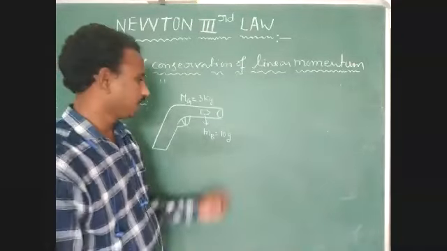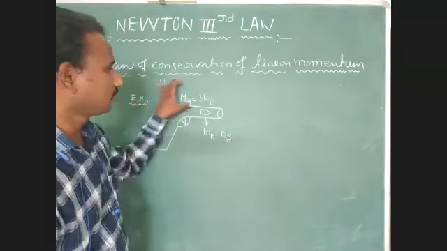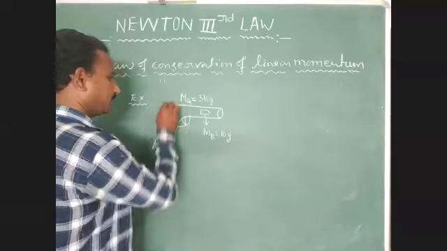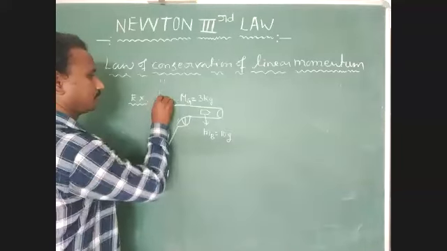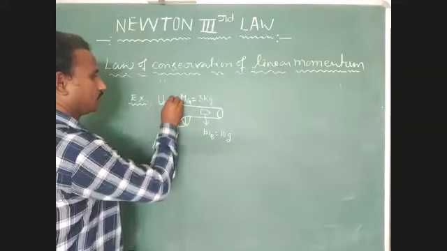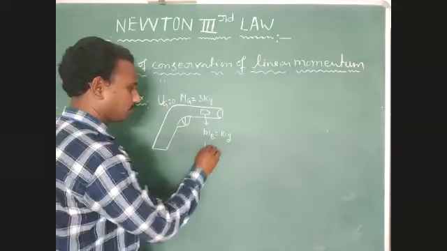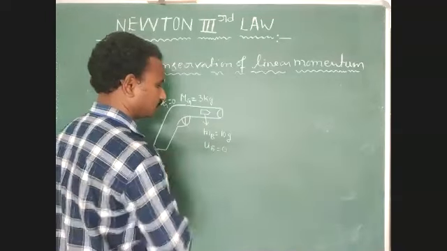Mass of bullet is very small, because of that reason we consider 10 grams. Mass of gun is 3 kg. Next one, initial velocity of gun, ug, equals 0. Initial velocity of bullet equals 0.